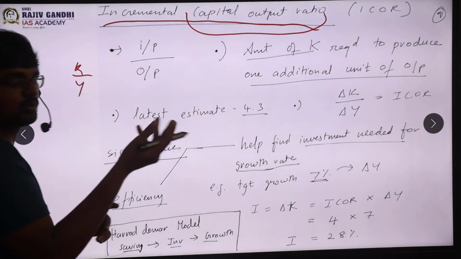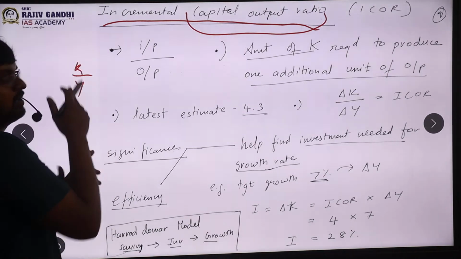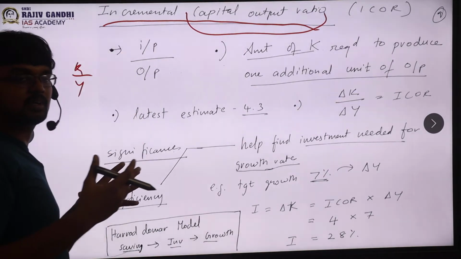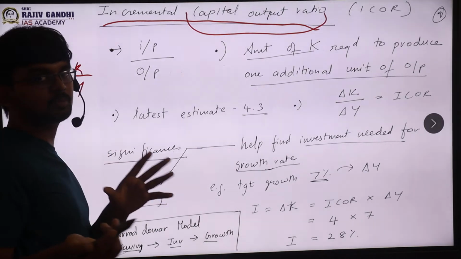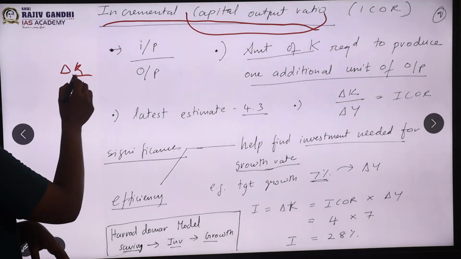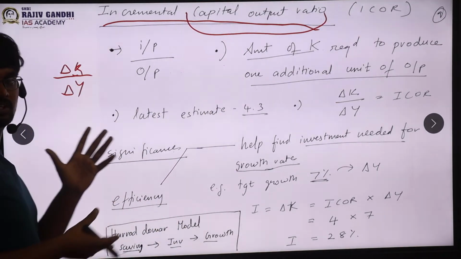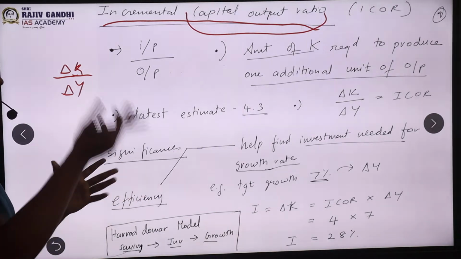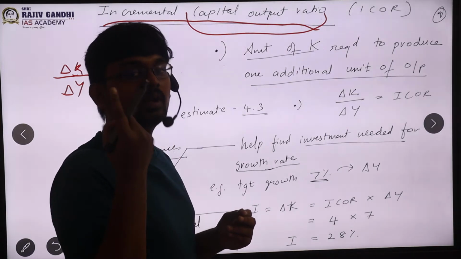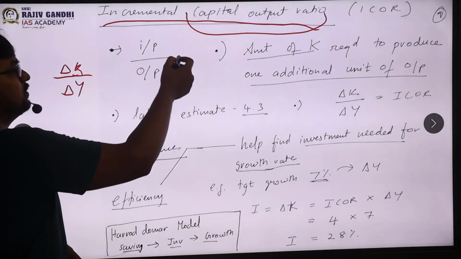Output or GDP are one and the same, and I always write that as Y. So capital by output, sir. What did I say? Incremental. That means how much incremental capital will give how much incremental output. So that means change in capital and change in output. So this is what this term is saying. Essentially, the formal definition comes out to be the amount of extra capital needed to produce one additional unit of output.